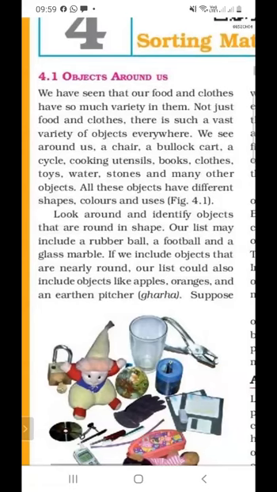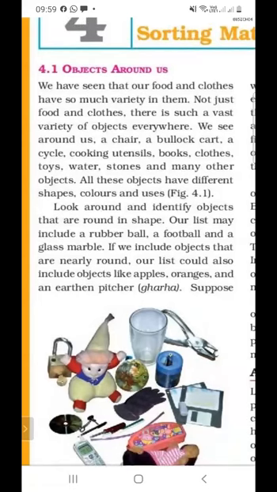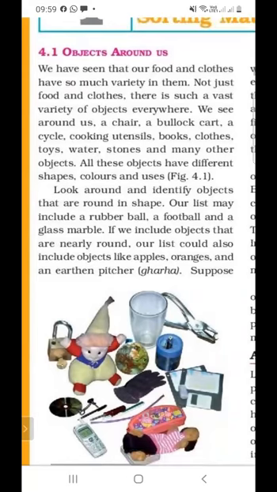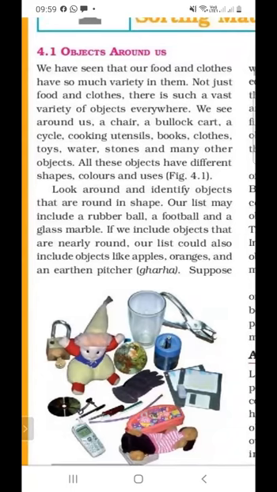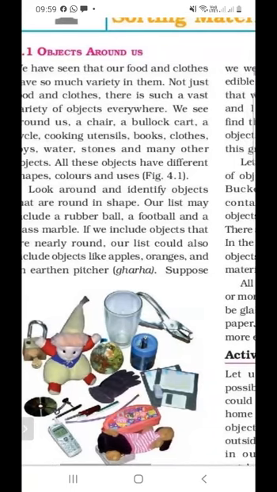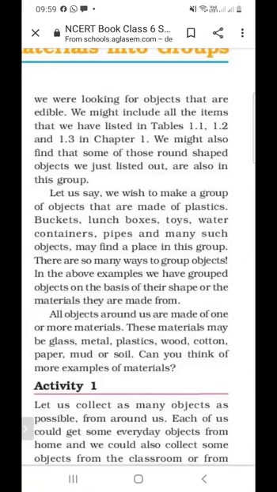Next, we have to collect objects that are nearly round. What are those objects? Apple, orange, and ghada. These are nearly round objects. They are not completely round, they are nearly round. So we have to find round objects and nearly round objects. These are the different materials, and now we are looking for objects that are edible.